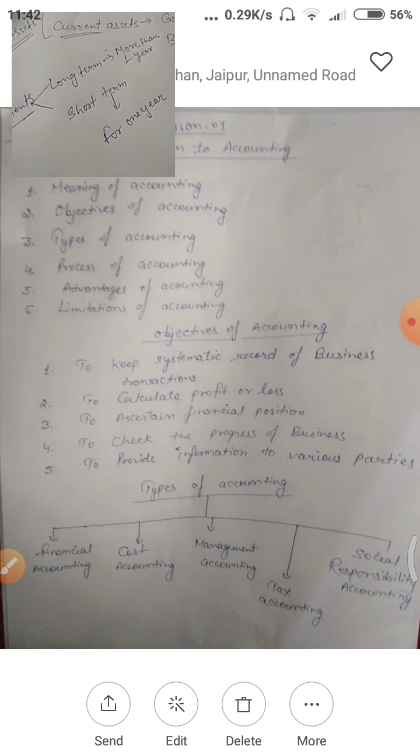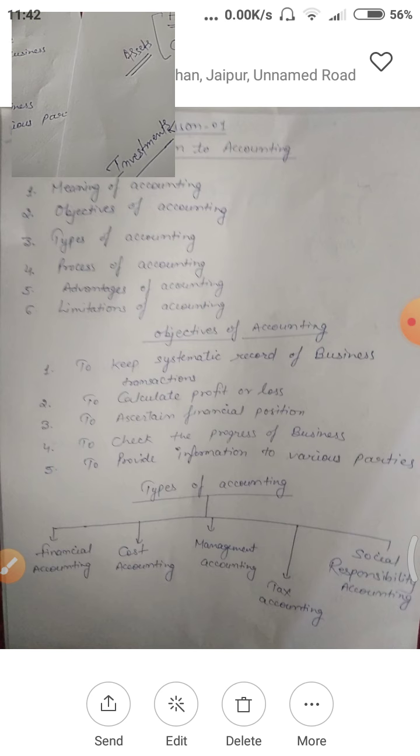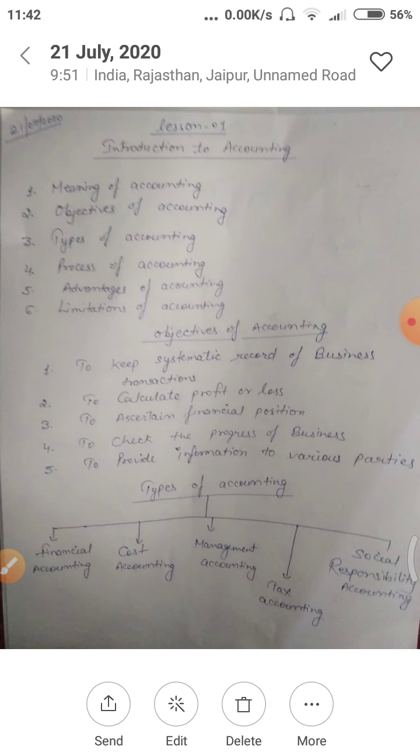In investment, you can take examples like if you are depositing your money into a bank, that is also a kind of investment. In a bank, there are a lot of types of investment, like FD, that is fixed deposits. A fixed deposit is for a long time, so that is a kind of long term investment. If you are depositing your money and it will give you return within 1 year, that will be a short term investment. So investments may be of both types, long term and short term.